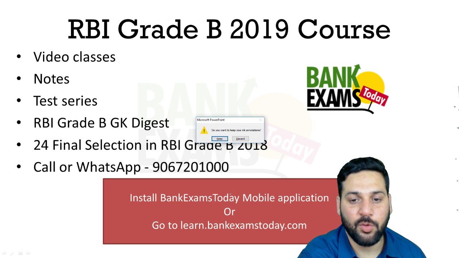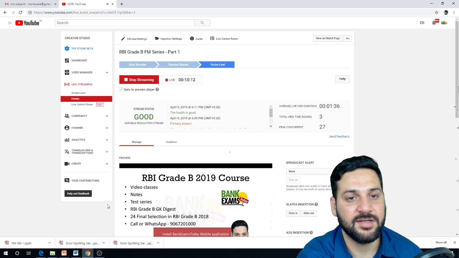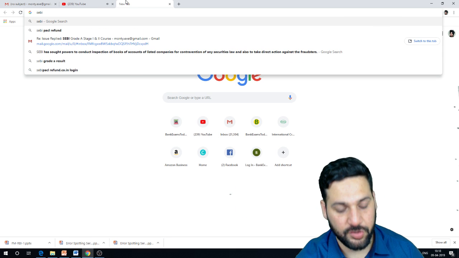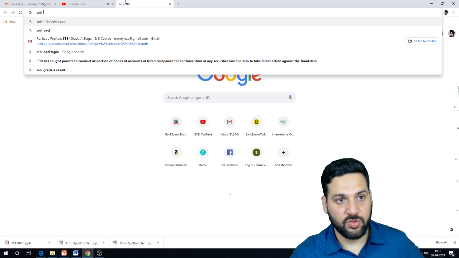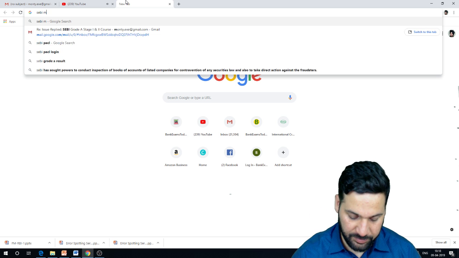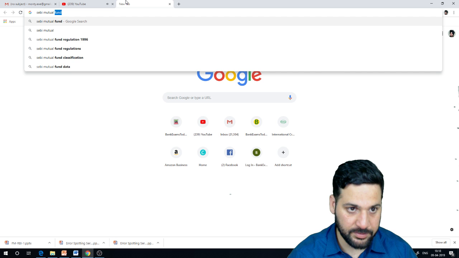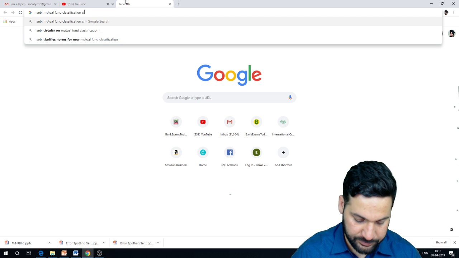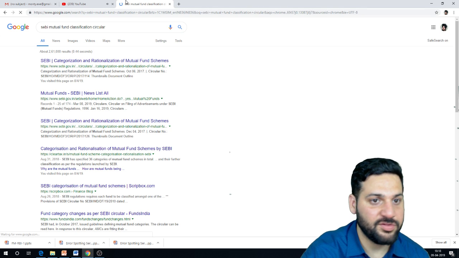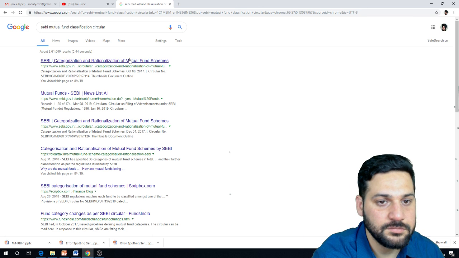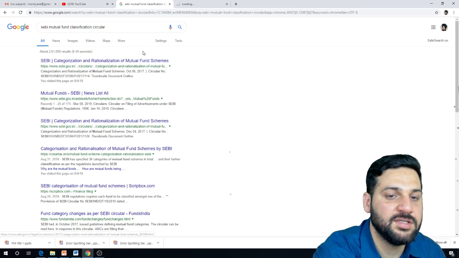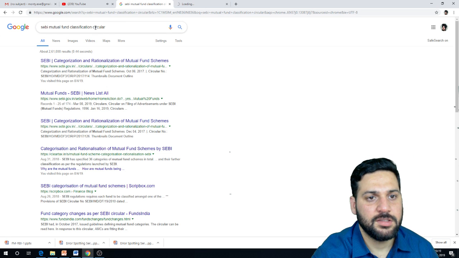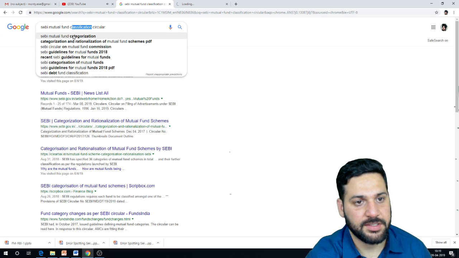Now let me tell you how to download SEBI's categorization. Just go to Google and search SEBI Mutual Fund Classification Circular. Just search it. I think this is the one, the first one from SEBI. This is not categorization.